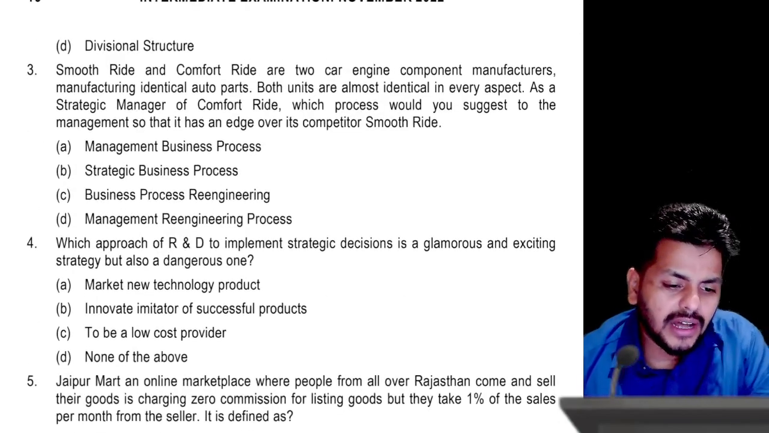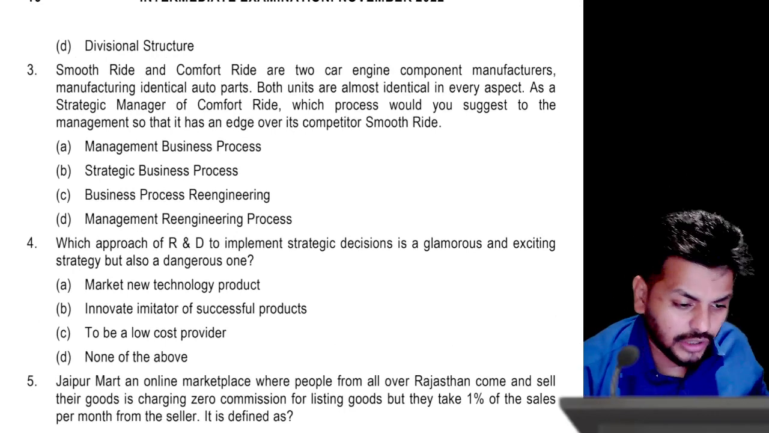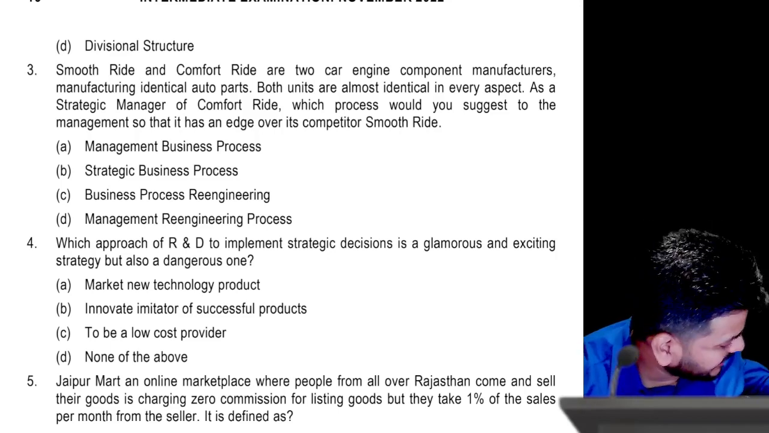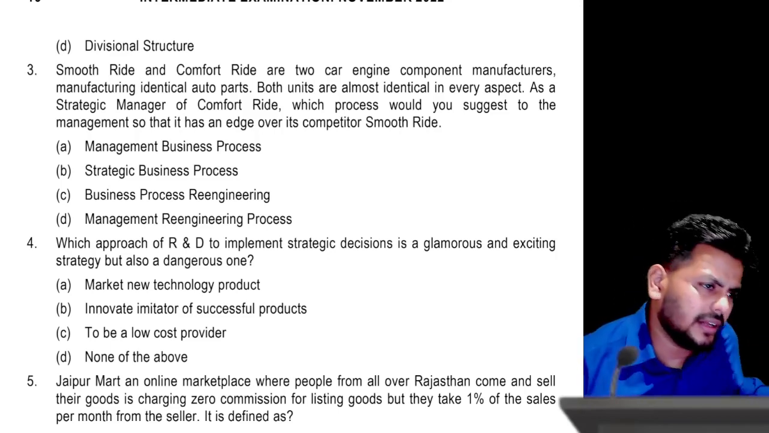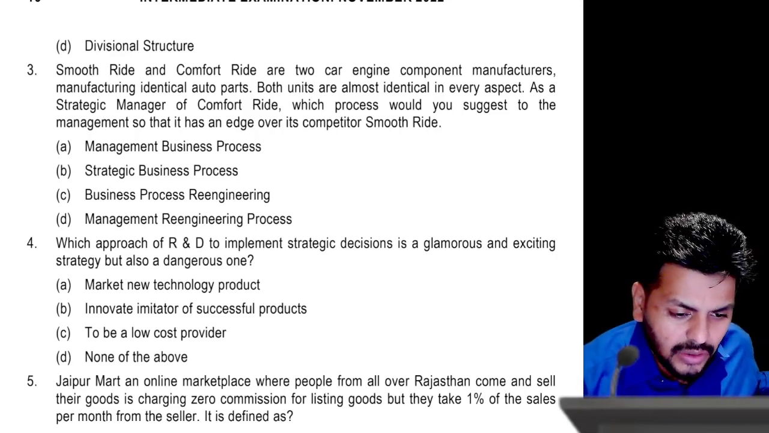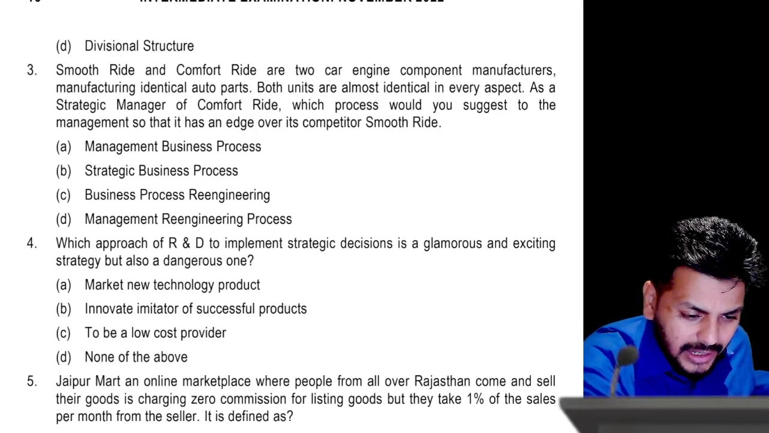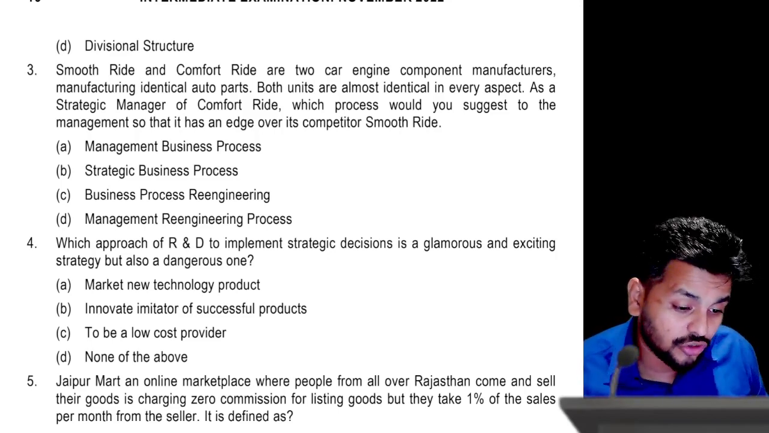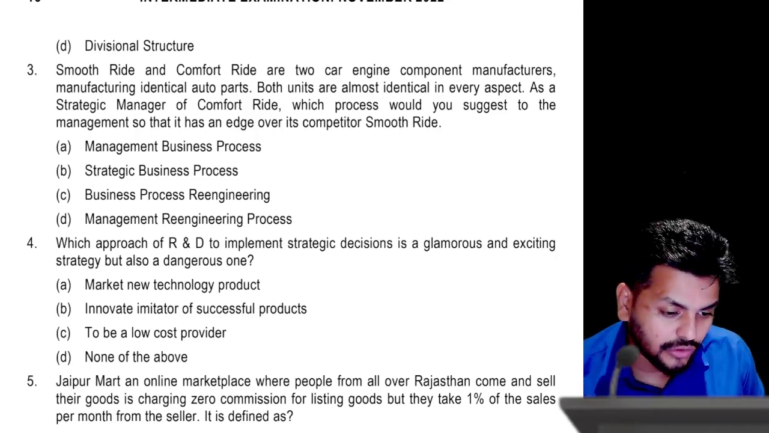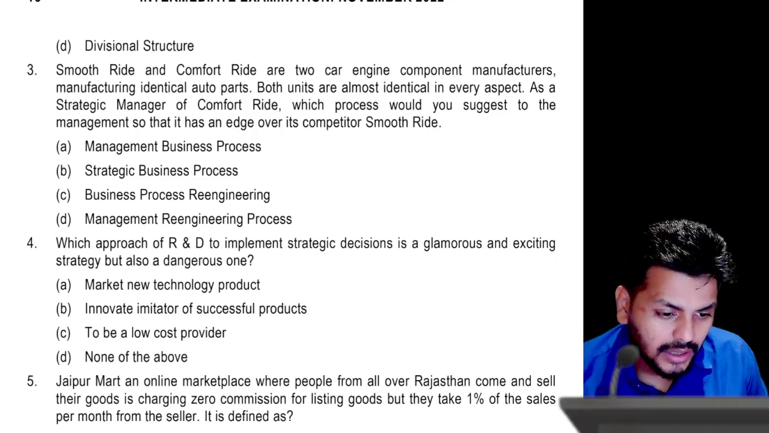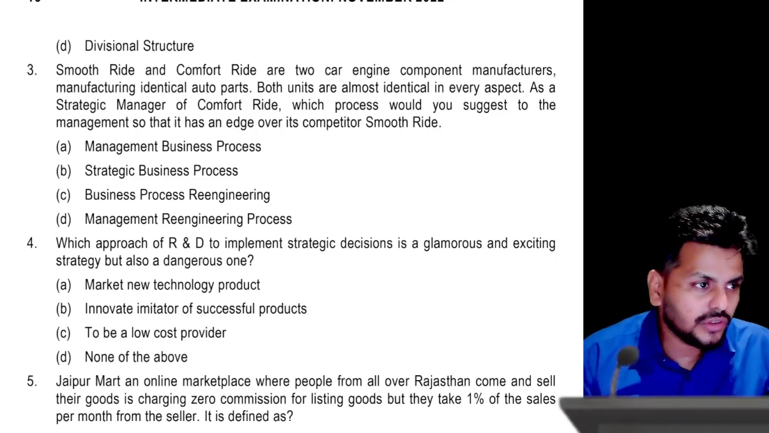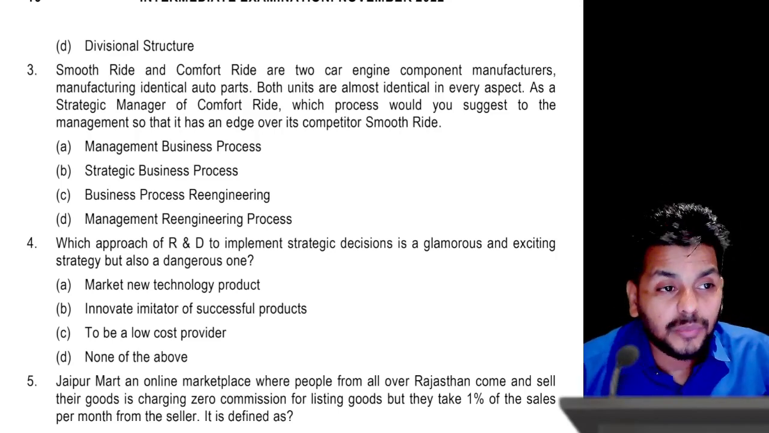Smooth Ride and Comfort Ride are two car engine component manufacturers manufacturing identical auto parts. Both units are almost identical in every aspect. It seems fair enough, no problem. As a strategic manager of Comfort Ride, which process would you suggest to the management so that it has an edge over this? All right. So I think this one is a class. Let's read the options also carefully, then we'll be able to figure out what it is. They are the same in every aspect, then obviously the public will not come across and find a difference. So what's the next best thing that you're supposed to do?